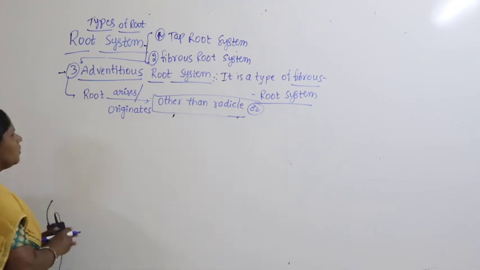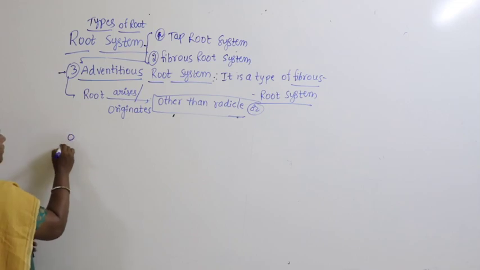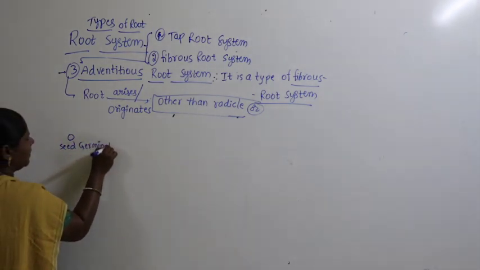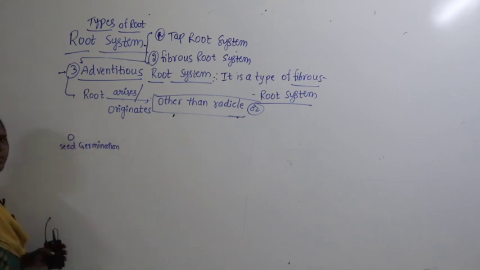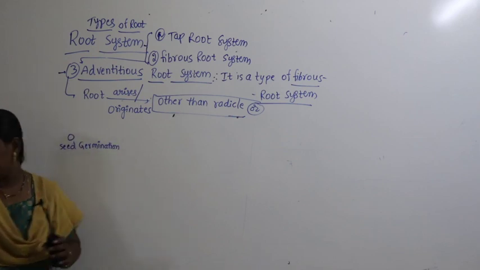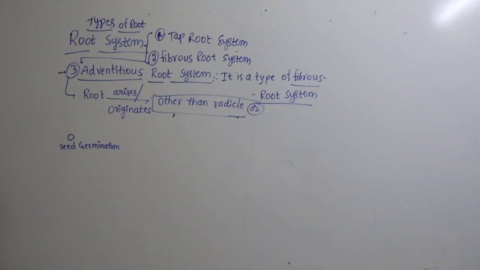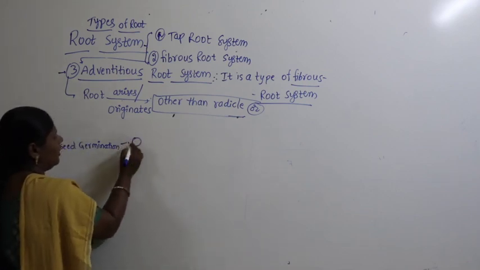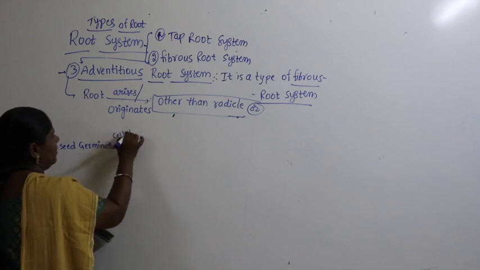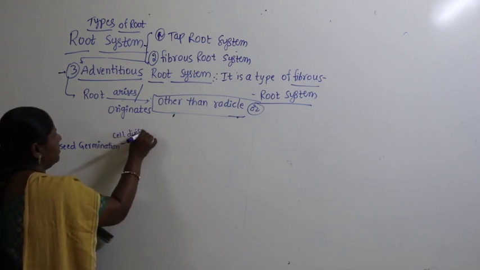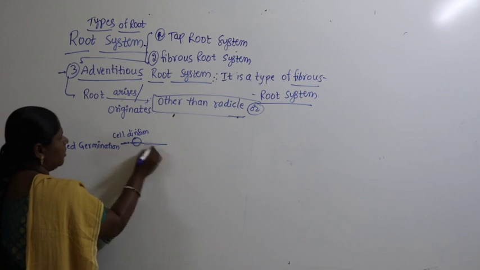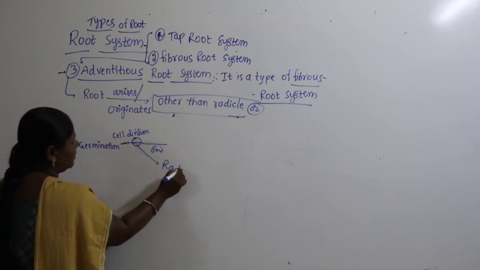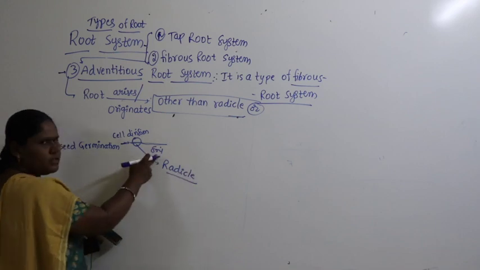When a seed is in the process called germination, the seed will undergo cell division. This is in the soil.